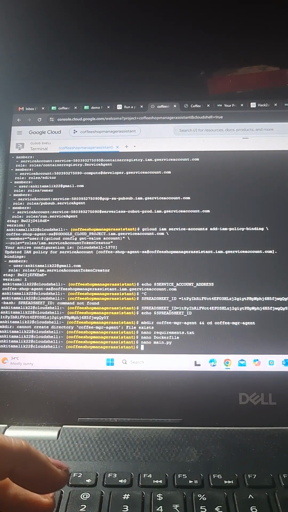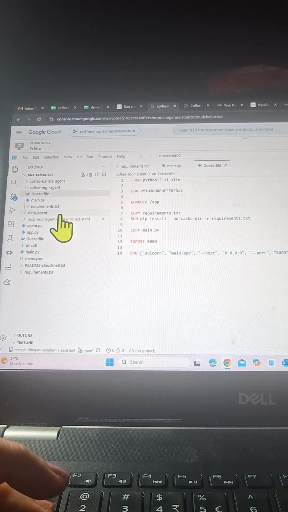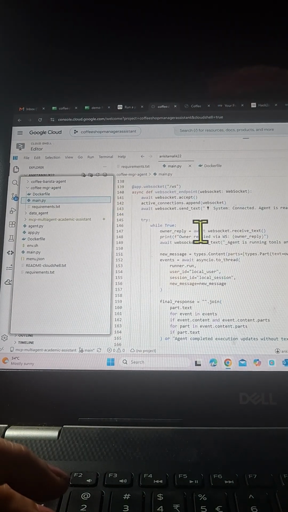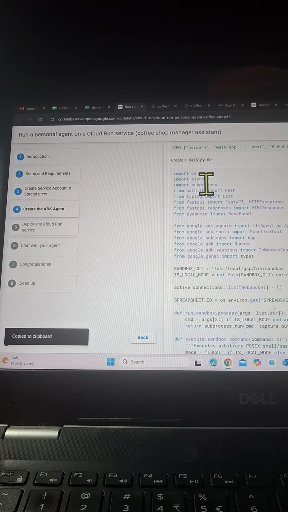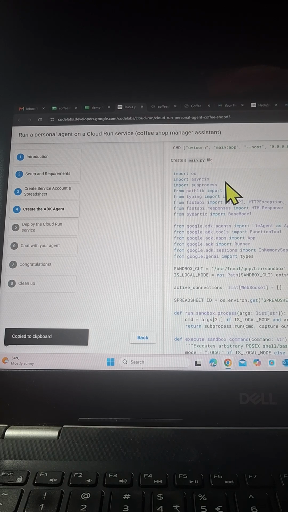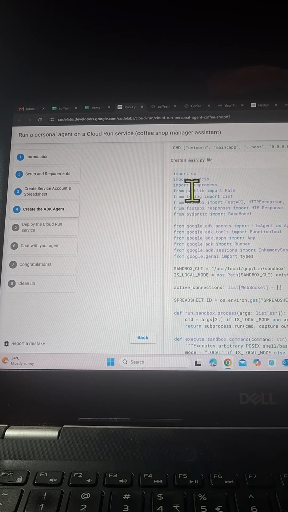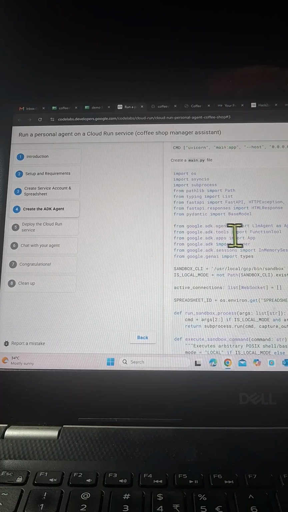Okay, so if you go to main.py now, you can see main.py is updated with the active code. So what is happening inside this code? We are importing the libraries: import os, import asyncio, subprocess, the path library, typing import List, and from FastAPI the HTTPException, WebSocket, WebSocketDisconnect, and FastAPI responses for HTMLResponse. Now this is Python Pydantic, import BaseModel. So again, all the set of libraries for the operating system and your WebSockets.